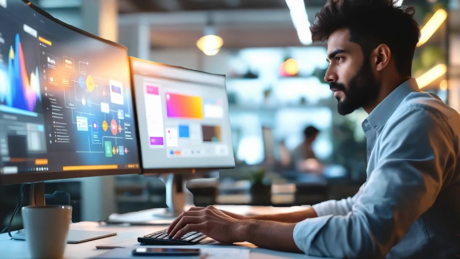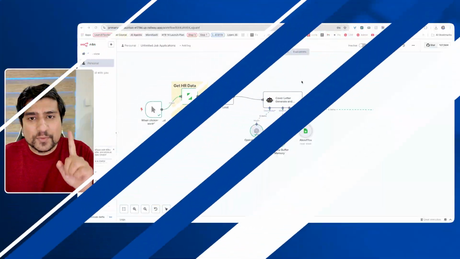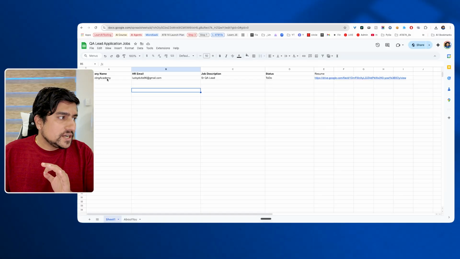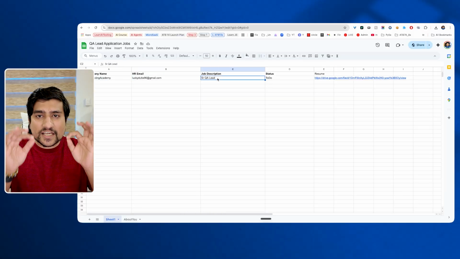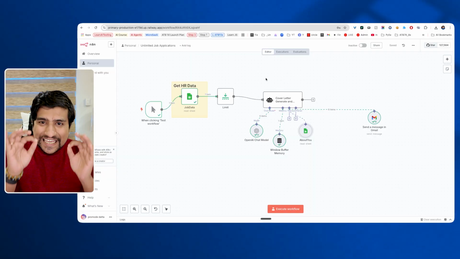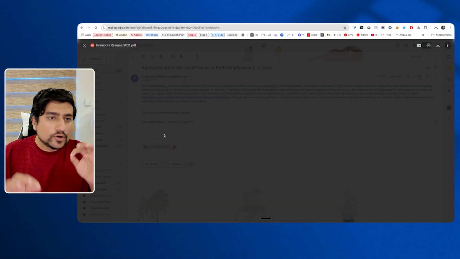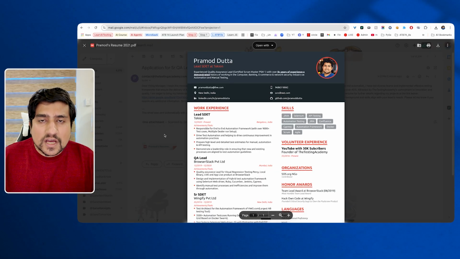So I tried to create an N8N flow which gives me unlimited job applications with cover letters. It will send them to the HRs. I'm going to show you something important today. If you have data of the company name, HR name or job description, I created a simple N8N flow which will email the cover letter, with your resume attached, directly into the HRs' inbox, and you can basically apply to unlimited jobs.